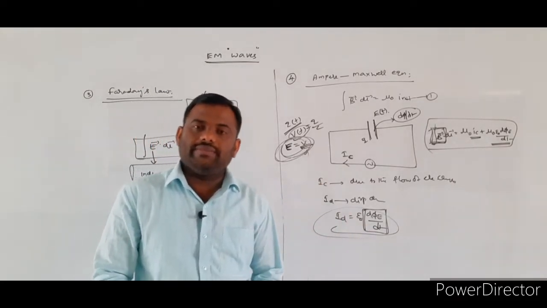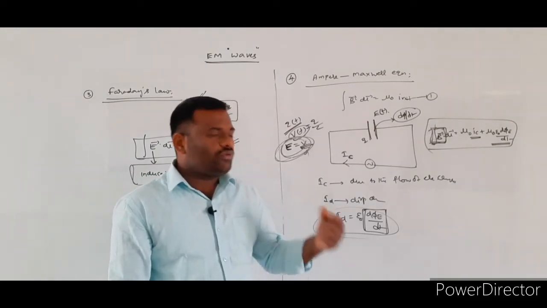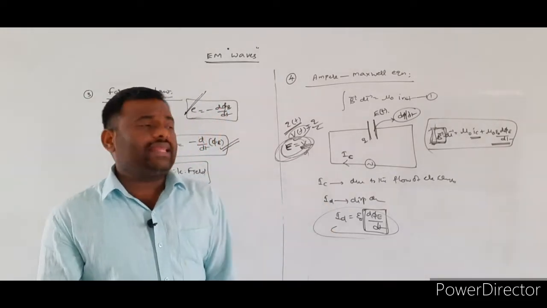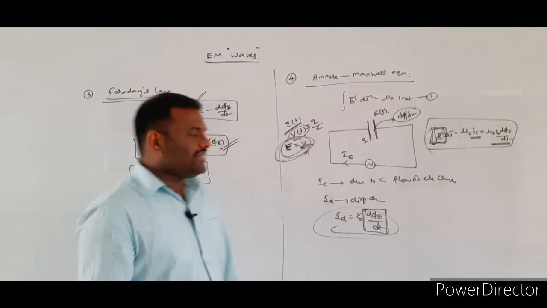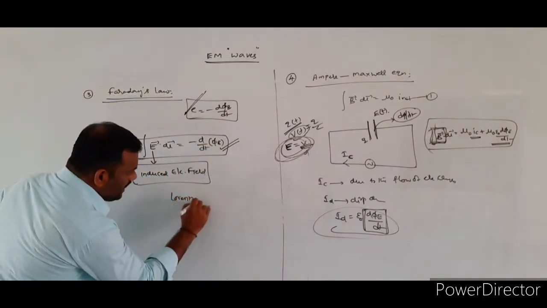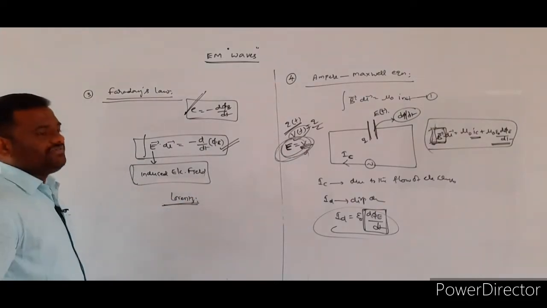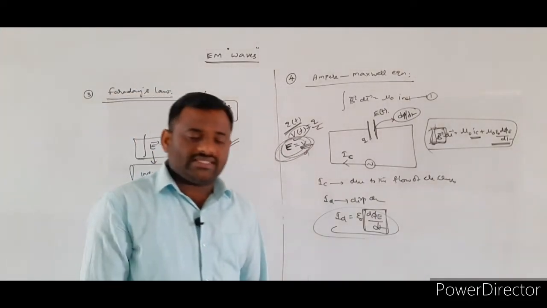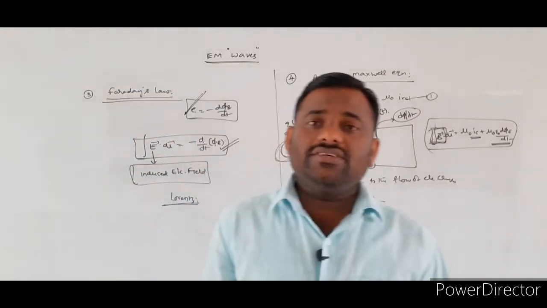And one more thing he considered to explain the electromagnetic waves, that is nothing but the Lorentz force. Already we studied the Lorentz force in moving charges and magnetism. What is the Lorentz force?